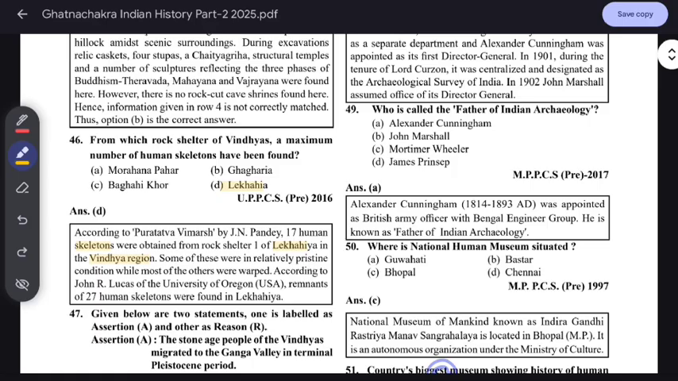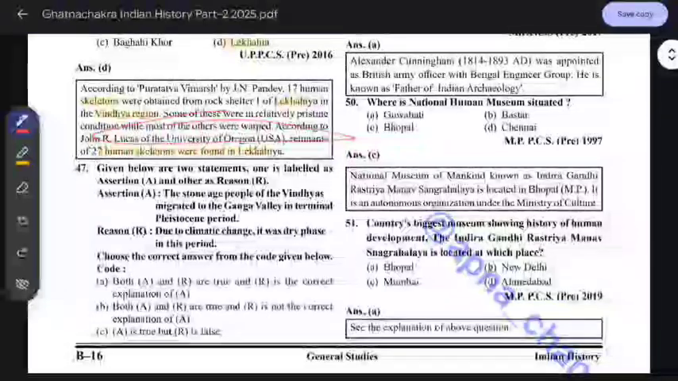And according to Curtis Jones of a university in the USA, remnants of 27 human skeletons were found in another site. Just remember this much. We can't remember all this information in the exam, that's why we have to be selective. So now, here is a question given.